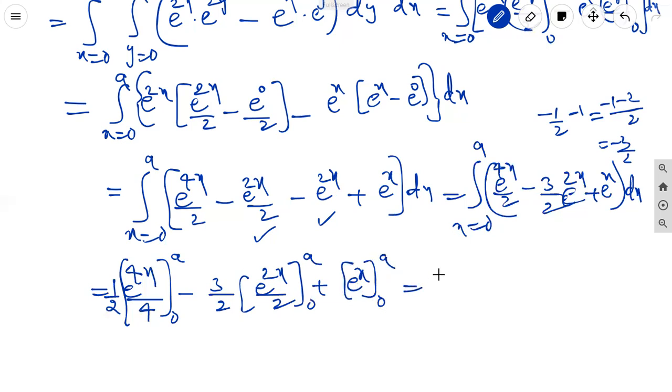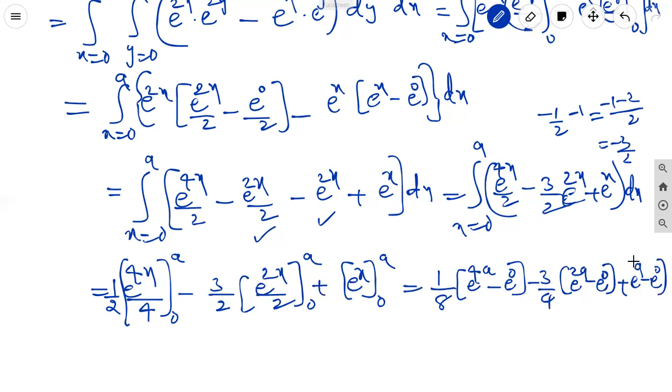It is equal to 1 by 4, 2s are 8, e power 4a minus e power 0 minus 3 by 2, 2s are 4, e power 2a minus e power 0 plus e power a minus e power 0.